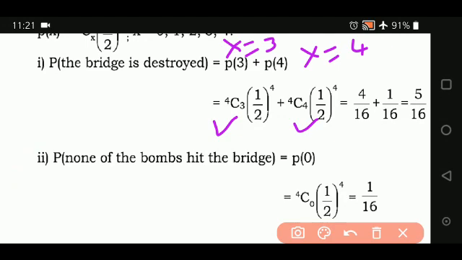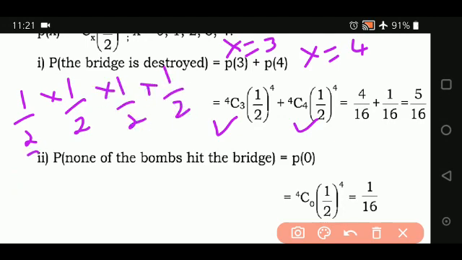As I already told you, binomial coefficients are available in the textbook, on the last page. You substitute, and 1 upon 2 into 1 upon 2 into 1 upon 2 into 1 upon 2: 2 into 2 is 4, 4 2s are 8, 8 2s are 16. Multiplied by 4C3, which is 4, you get 4 upon 16. 4c4 is 1, and again this is 1 upon 16. So 4 upon 16 plus 1 upon 16 is nothing but 5 upon 16. You can write this answer in simple fraction form, or you can also write it in decimal form. Whichever is convenient, you can write it.